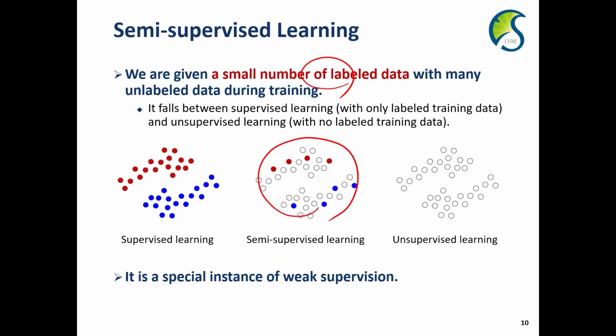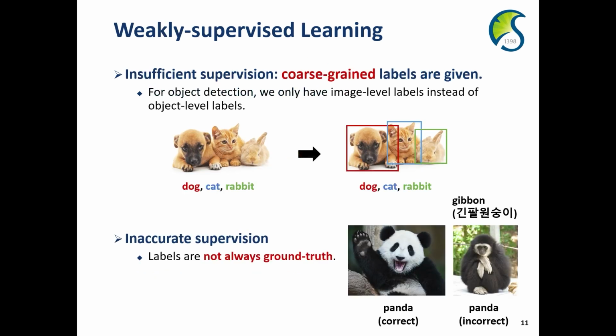And we can also consider different types of weak supervision. There are two different weakly supervised learning methods. One type is to utilize insufficient supervision. For instance, we want to support object detection. A goal of object detection is to generate the rectangle information for each instance.